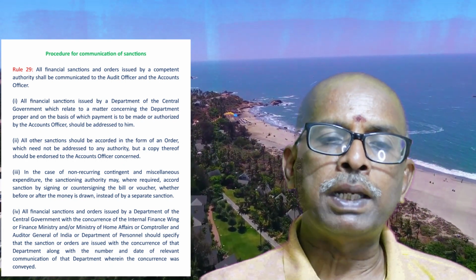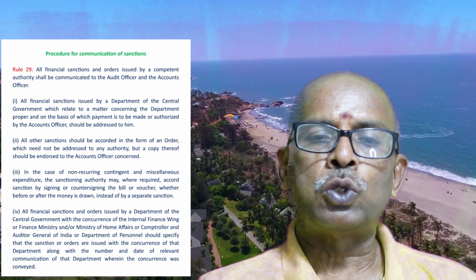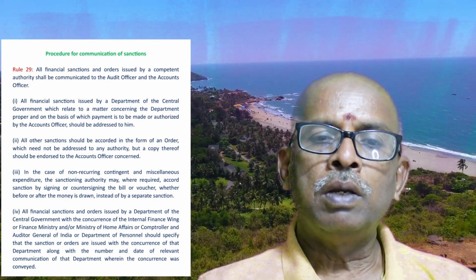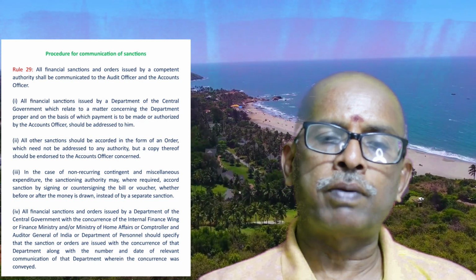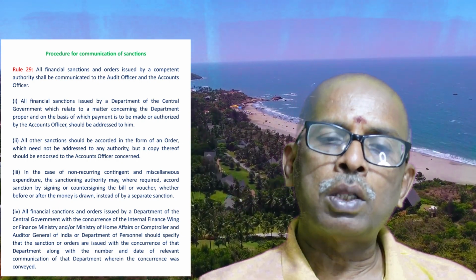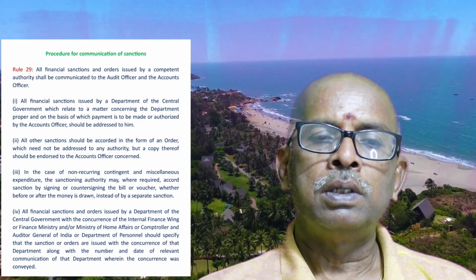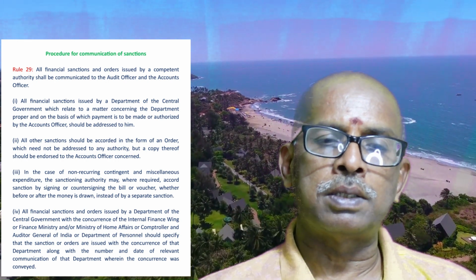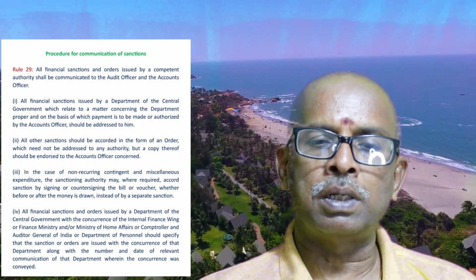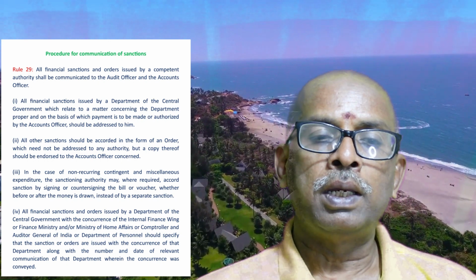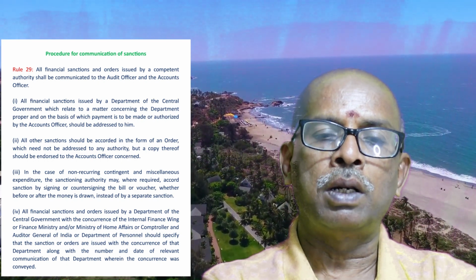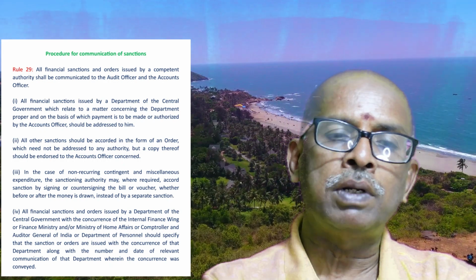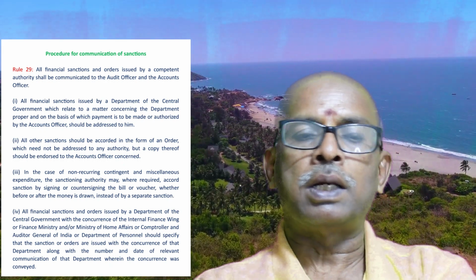And all financial sanctions and orders issued by the department of the central government with the concurrence of the Internal Financial Wing, the Finance Ministry, the Ministry of Home Affairs, the Comptroller and Auditor General of India, or the Department of Personnel should specify that the sanction or orders are issued with the concurrence of that department, along with the number and date of the relevant communication of the department wherein the concurrence was obtained.